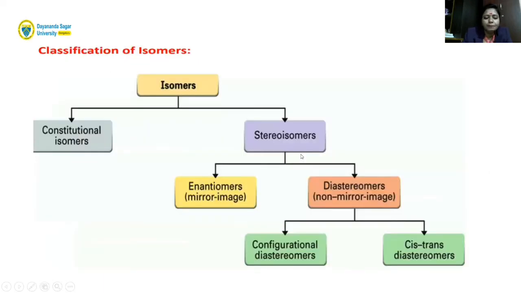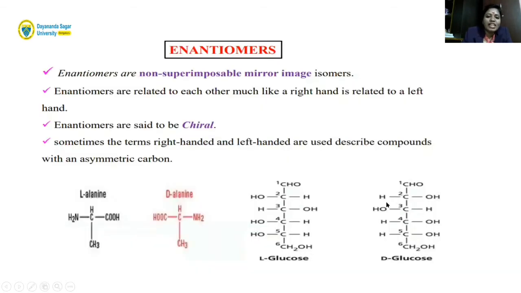Next we will see the classification of isomers. There are two types: one is constitutional isomers, another is stereoisomers. The stereoisomers are further classified into enantiomers, which have a mirror image, and diastereomers, which are non-mirror images. Diastereomers are again classified into configurational diastereomers and cis and trans diastereomers. So next we see what enantiomers are.